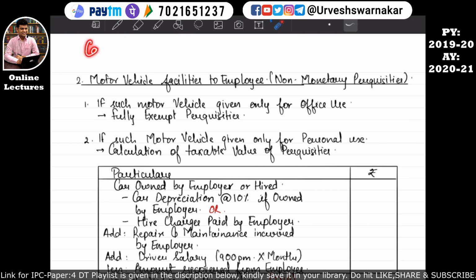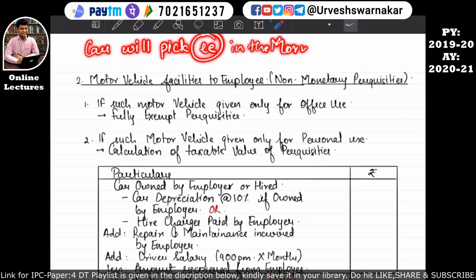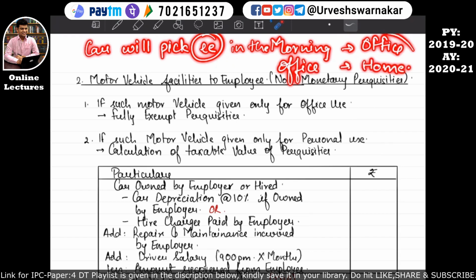That means the car will pick the employee in the morning, drop him to the office, and from the office it will drop him to home. So during this period the car is at the office premises only.